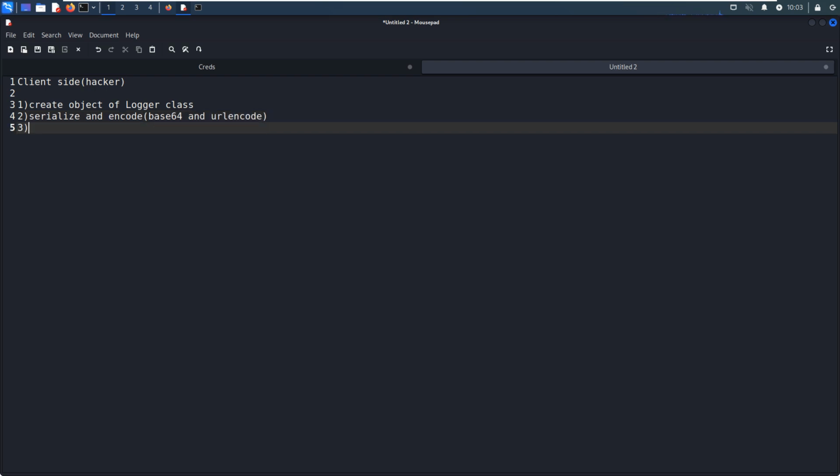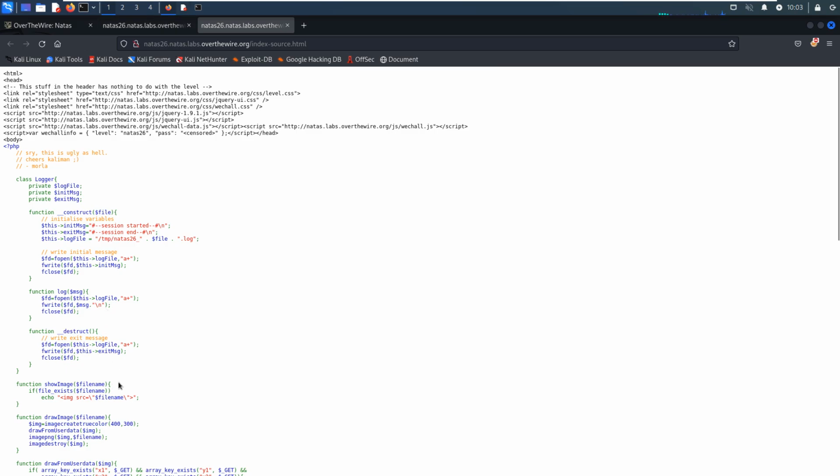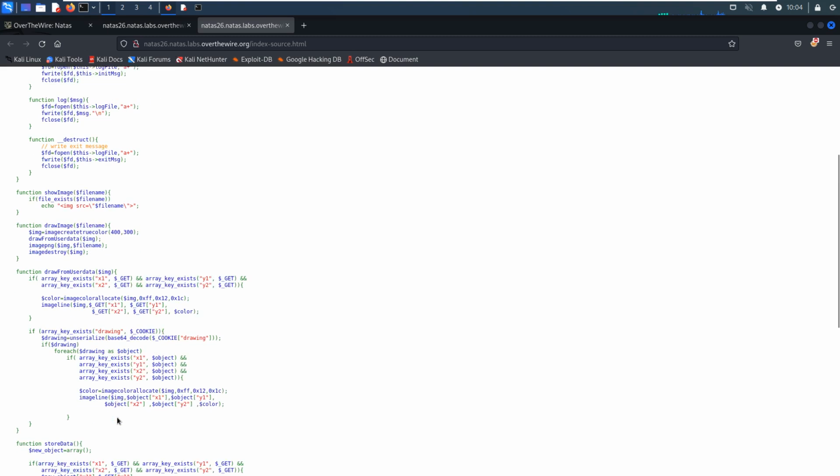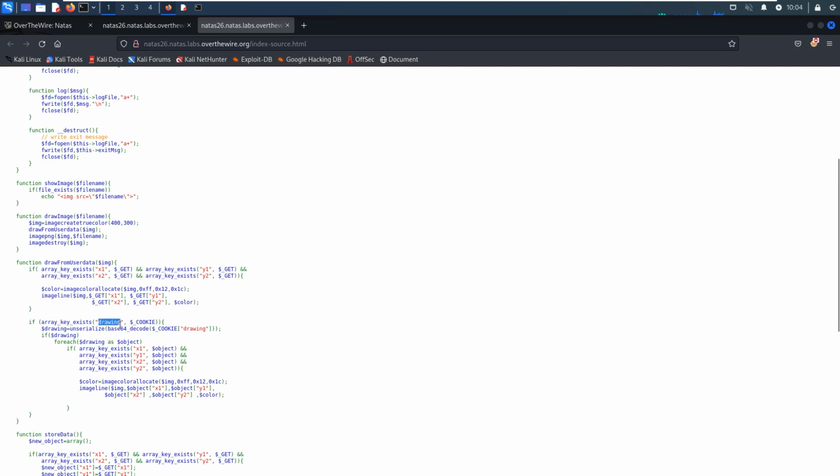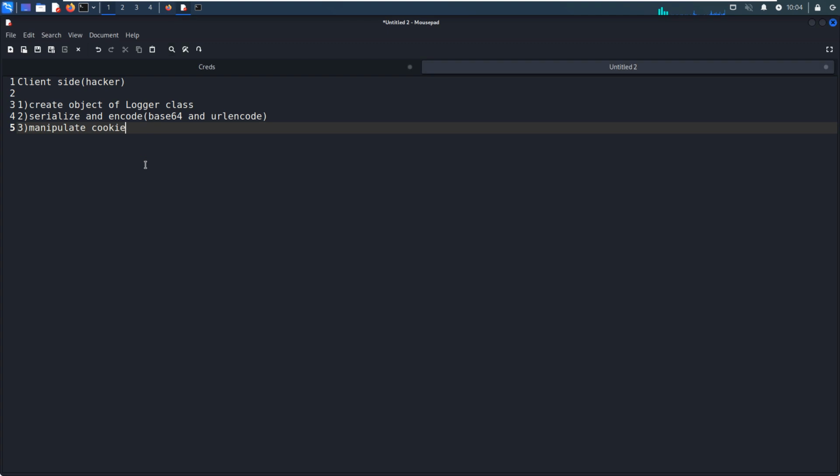Then we can manipulate the cookie, and the key name should be drawing, followed by the serialized object.